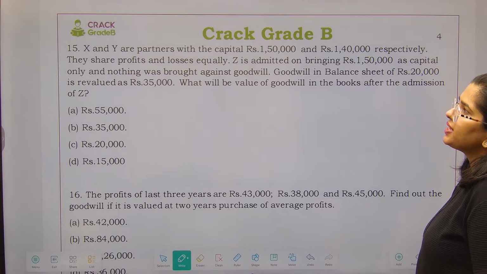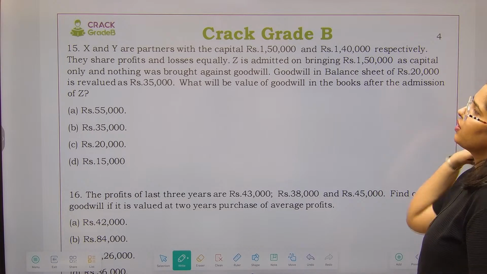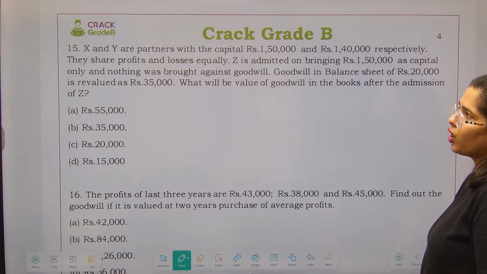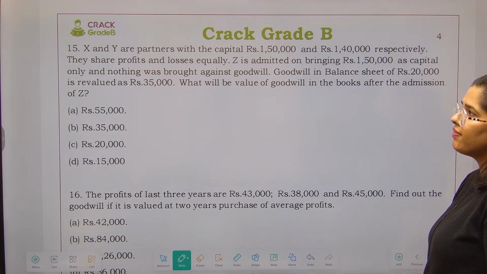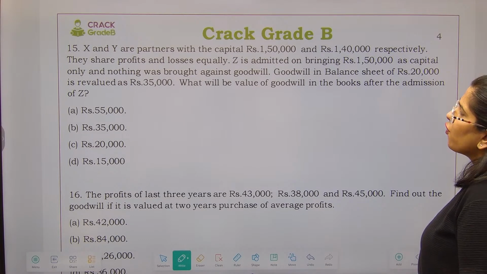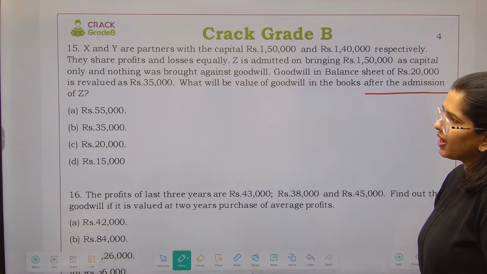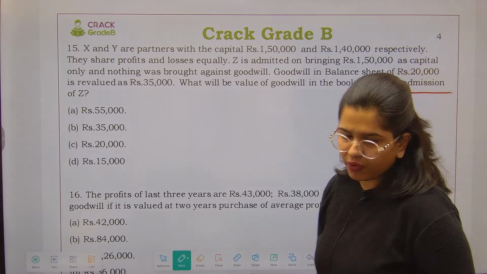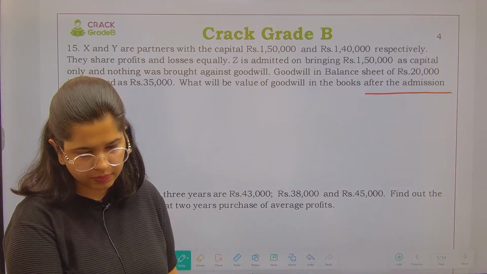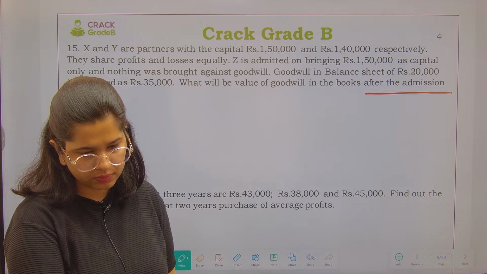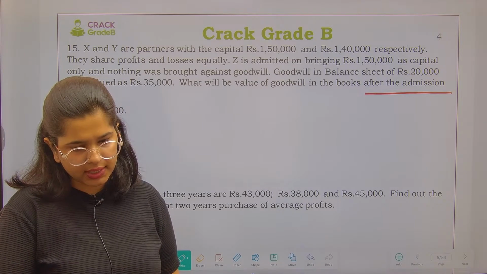They share profits and losses equally. Now Z is admitted bringing 1,50,000 as capital and nothing was brought against Goodwill. Now Goodwill in balance sheet shows 20,000, is revalued as 35,000. What will be the value of Goodwill in the books after admission of Z? 55, 35, 20 or 15? What is going to be the answer for this? बताइए.